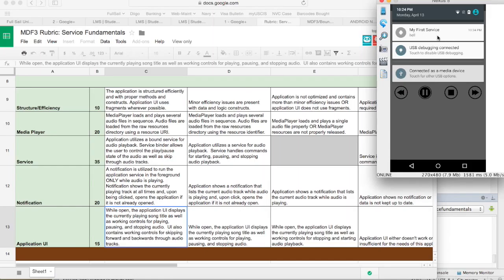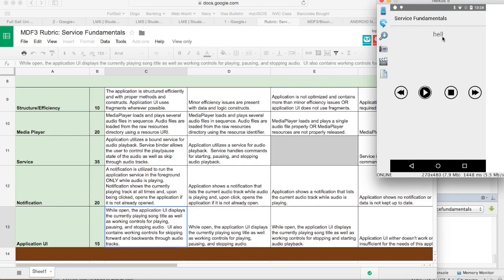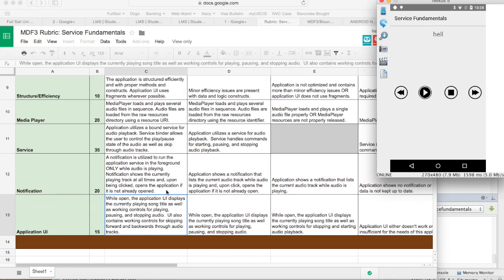So as you can see, it also updates the name in that notification as well. And that's the 4th point in the rubric that says the notification is utilized to run the application service in the foreground only while audio is playing. Notification shows the currently playing track at all times, and upon being clicked, opens the application if it's not already open, and I'll demonstrate that too. While open, the application UI displays song title as well as working controls for playing, pausing, and stopping audio.